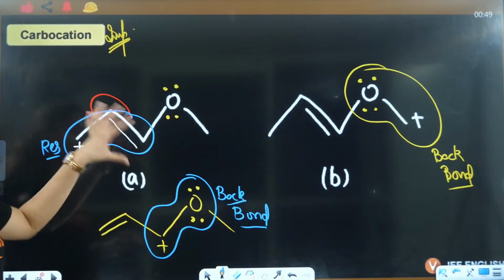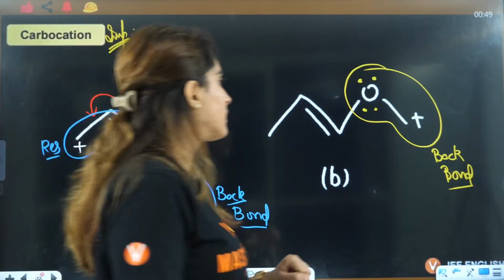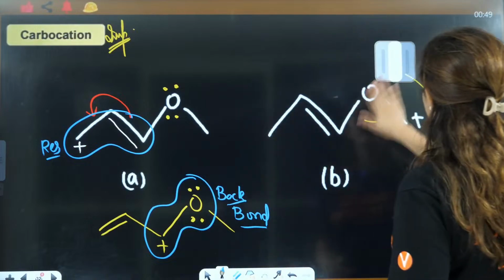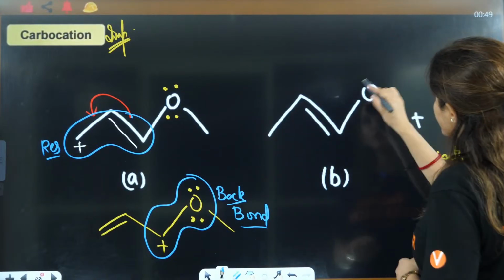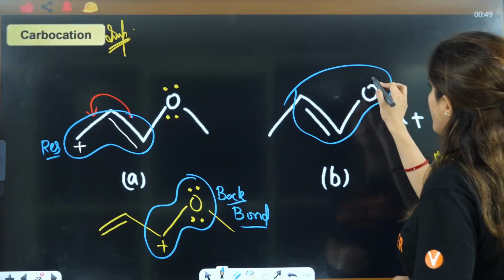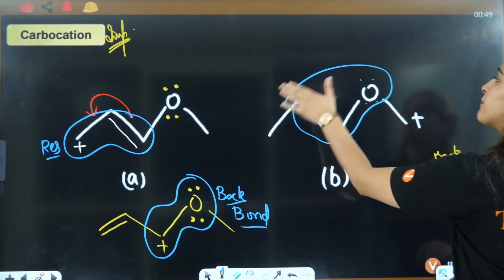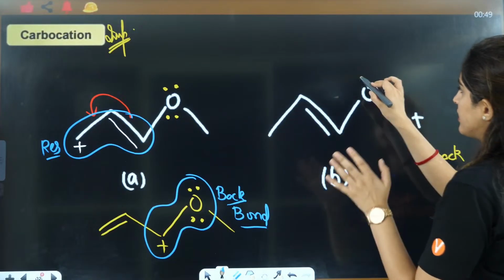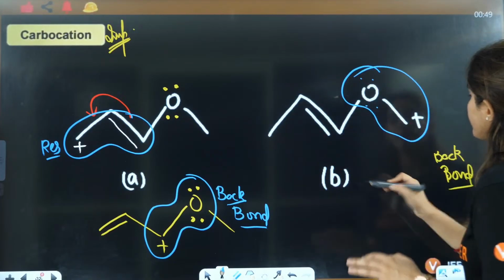This is resonance plus back bonding. This, if you see, can either show back bonding here or it can show resonance here. It will prefer back bonding, because back bonding is more stable.